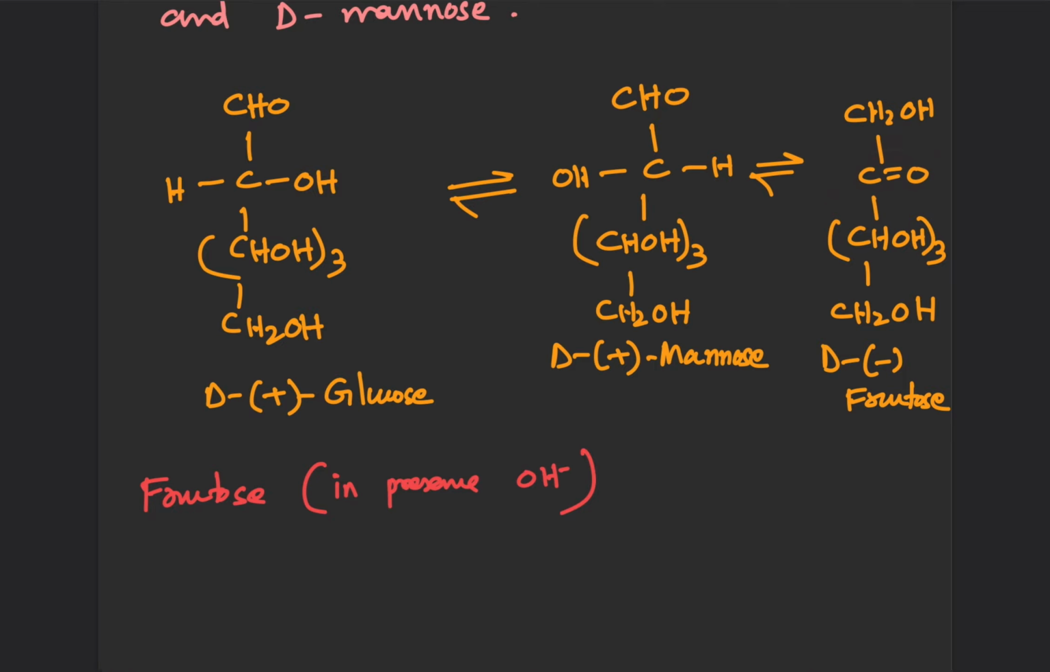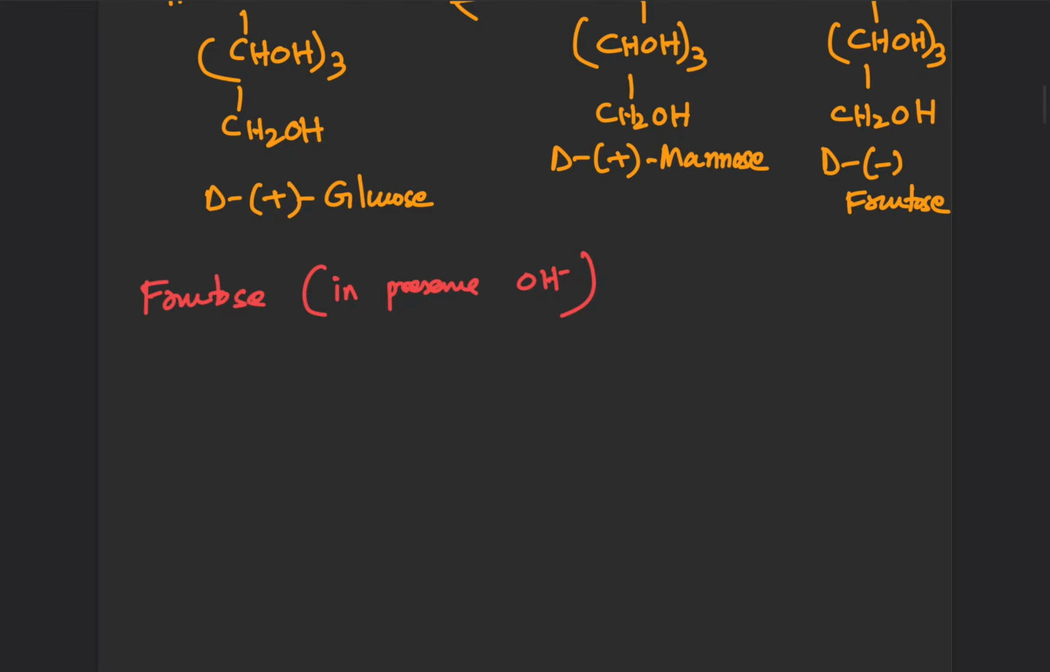Okay, so therefore, all the aldoses as well as all the ketoses, they are reducing sugars. Okay, aldoses simply because they contain CHO group. Ketoses, in the presence of OH minus, they undergo reversible isomerization to give us a small amount of D plus glucose also. For example, in the case of D minus fructose. So therefore, statement A is correct.